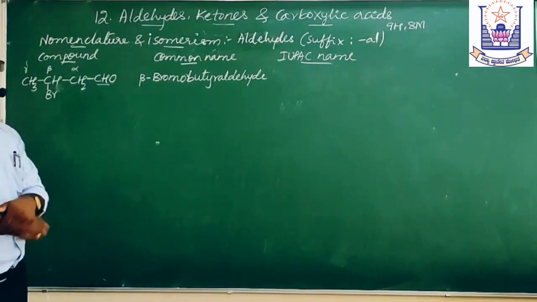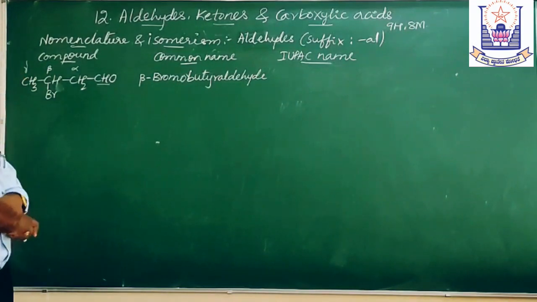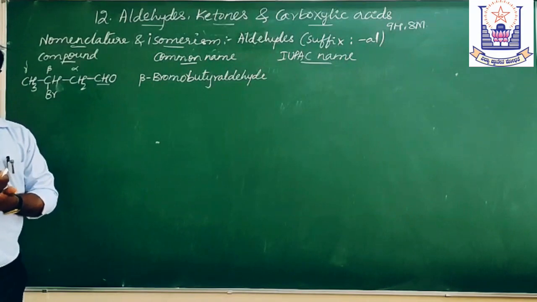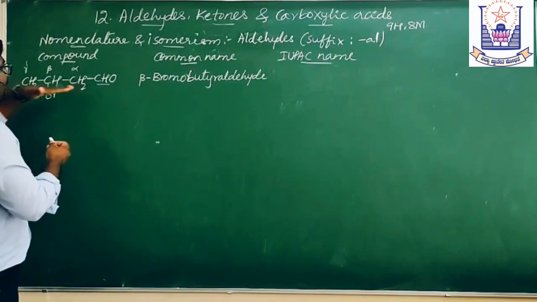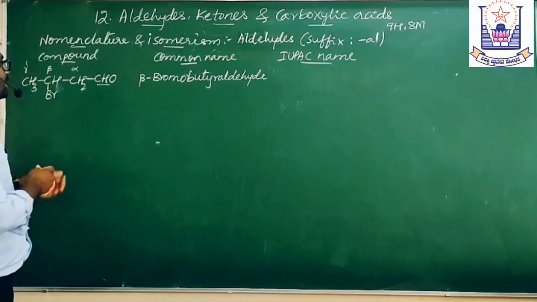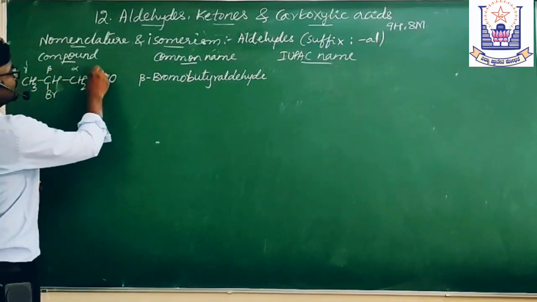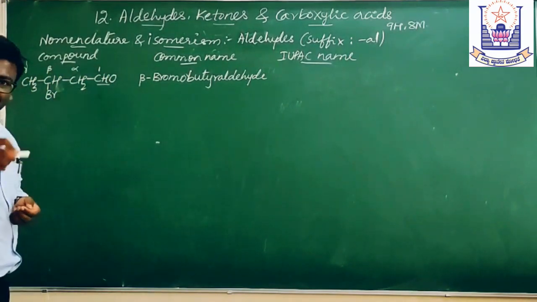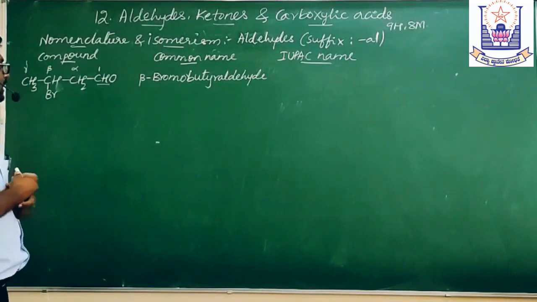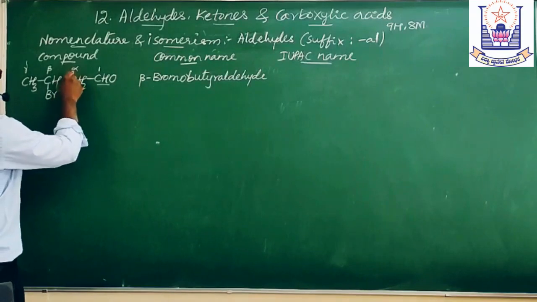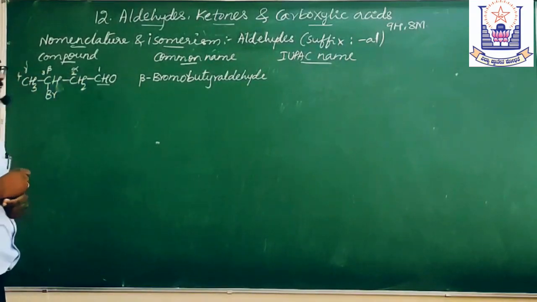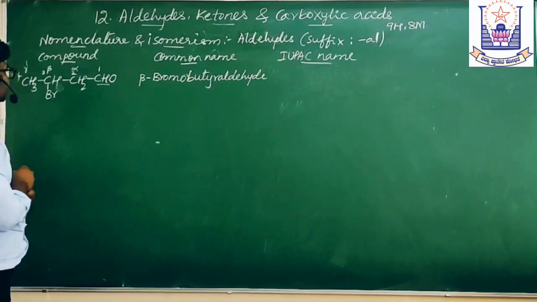And what is the IUPAC name of this compound? In the IUPAC name, there is a twist. What is the twist? We have to give a number to all the carbon atoms. Here, this is the first carbon, present as the functional group. 1, 2, 3, 4, where the bromo is present on the third carbon.